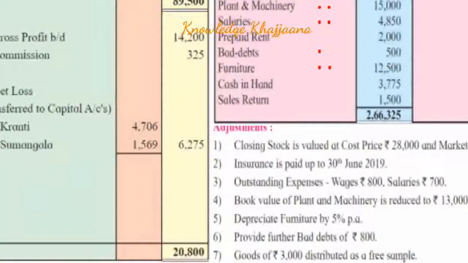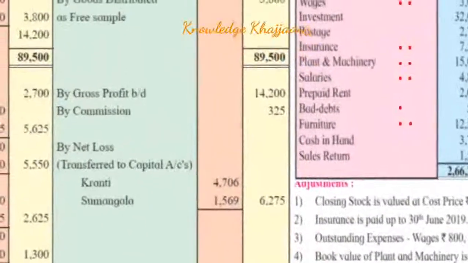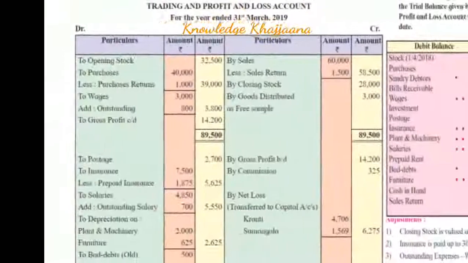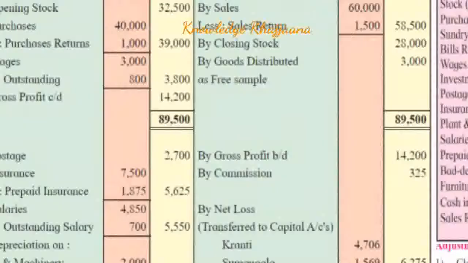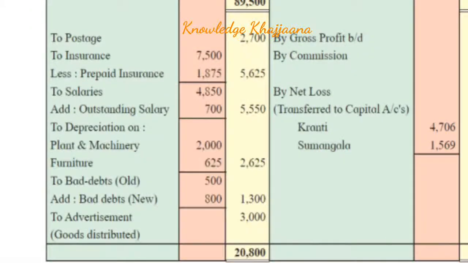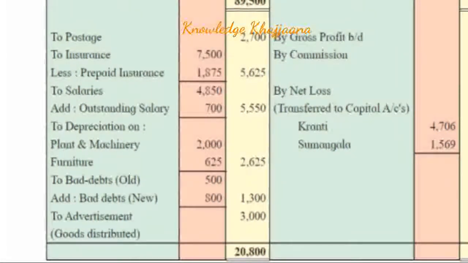Provide further bad debts of rupees 800. See, the new bad debts are recorded and deducted from the debtors. That is also recorded on the profit and loss account debit side along with the earlier old bad debts. So on the profit and loss account debit side, we have to add the new bad debts amounting to rupees 800 to the old bad debts.